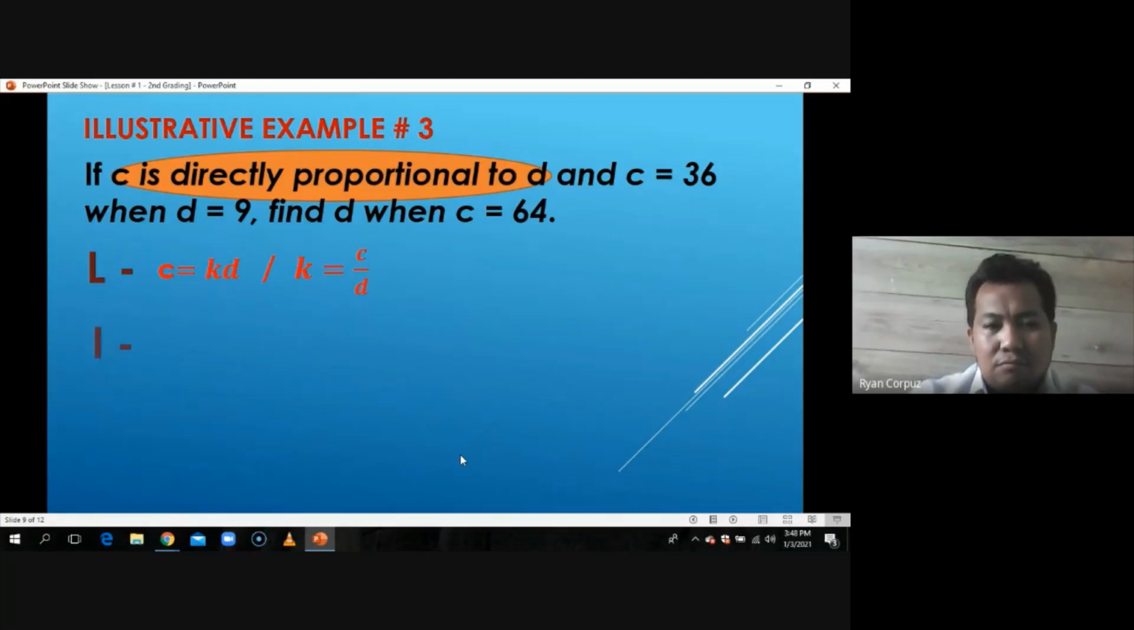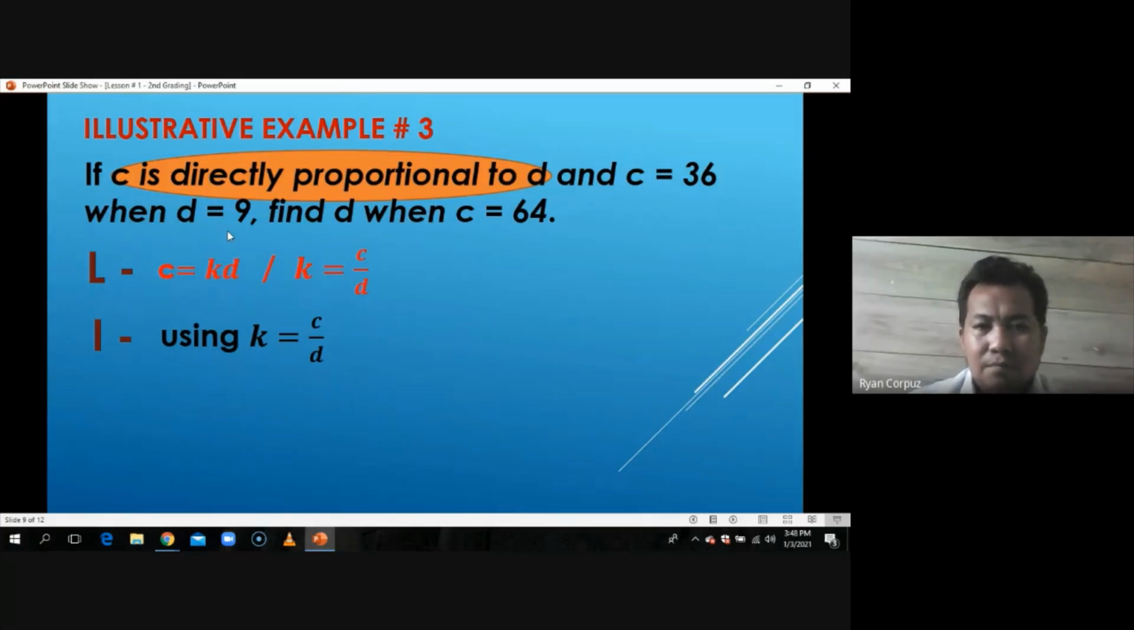And second, using the second form equation, K is equal to C over D, and also using a complete value in the problem, the values of C and D, we are going to find the value of K. So substituting it, we come up with K is equal to 36 over 9, which is the value of D. So 36 divided by 9, that would be 4. So the value of K there is 4.